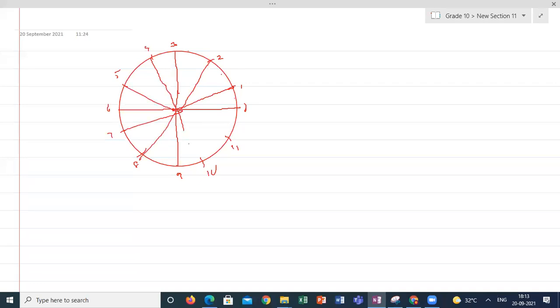And what is this part called? Sector. 1, 2, 3, 4, 5, 6, 7, 8, 9, 10, 11, and 12. Each sector will look like this. I'm cutting 12 sectors. One sector I'm keeping like this, another sector like this, again another sector like this.